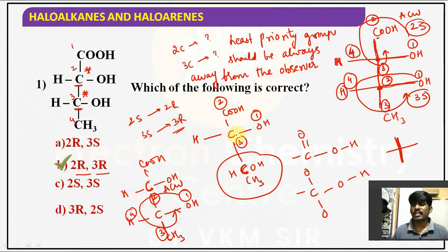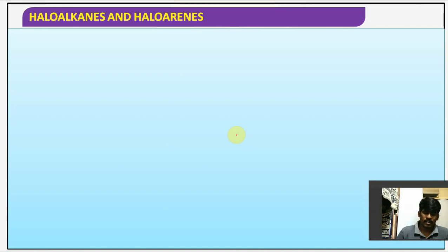Always the least priority group should be away from the observer. Away from the observer in the sense of the vertical line, not on the horizontal line. If it is on the horizontal line, then you have to change the configuration, S to R or R to S, vice versa. Understood the point, guys? Is it clear for you? Right. Next. So far, these are the concepts we have covered.